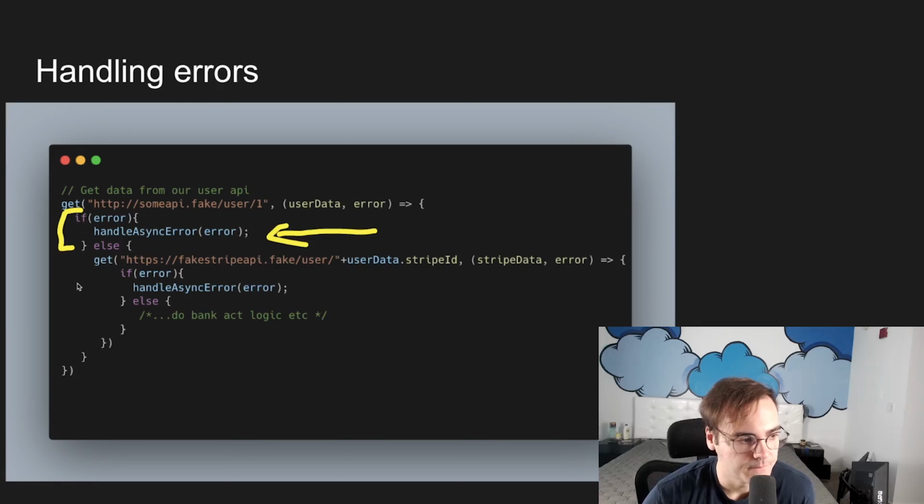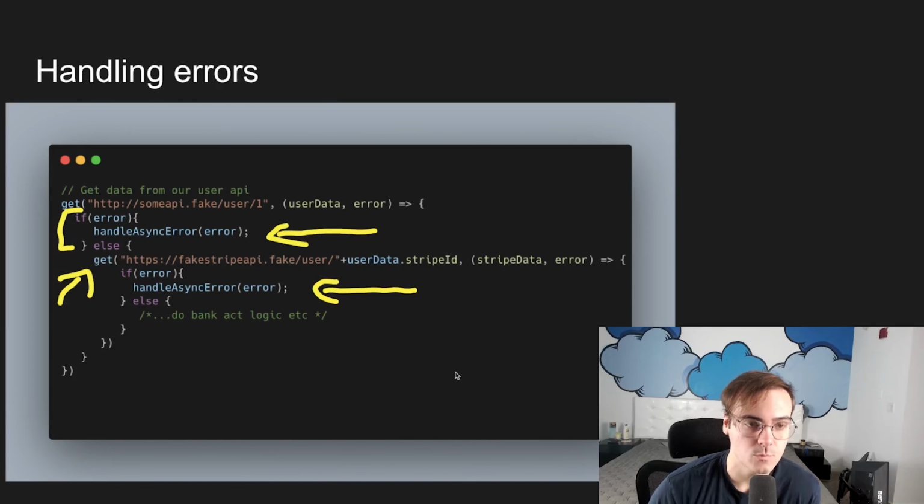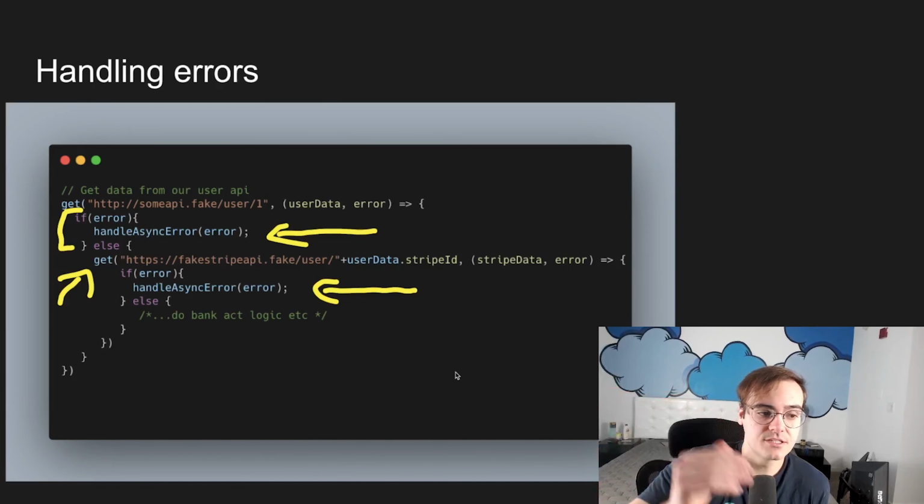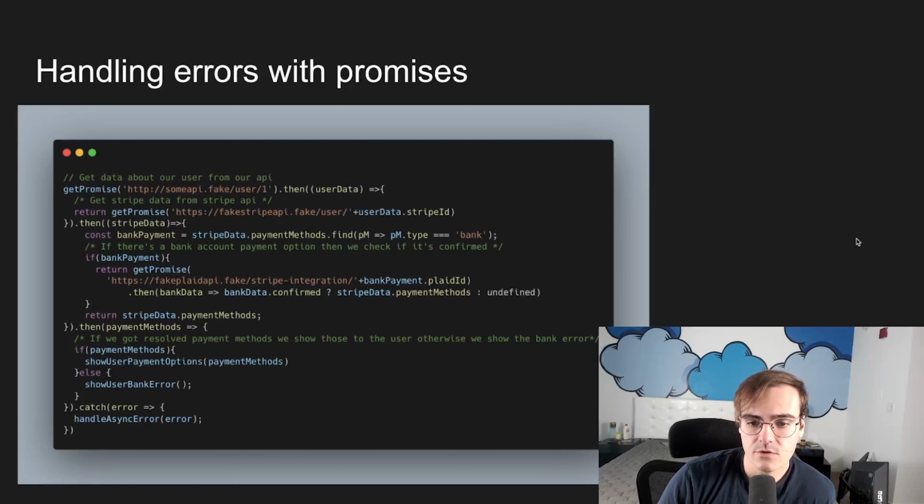But then look here. We do our next callback, and we have to do the same thing. We have to check in every single one if there's an error. And I only wrote it out 2 levels deep here. Remember, there was the bank account information as well. So we have these multiple separate places, we handle errors in 3 different places. That's not very elegant. Let's look at how promises solve that in a much more elegant way.